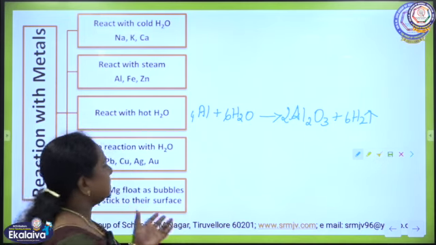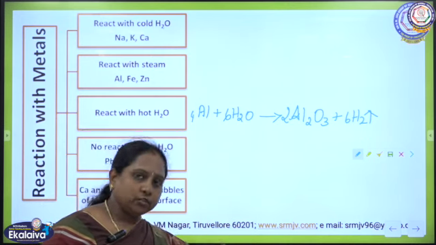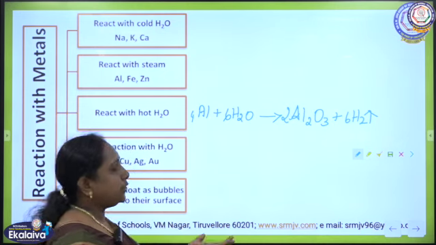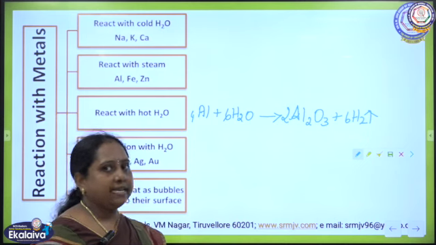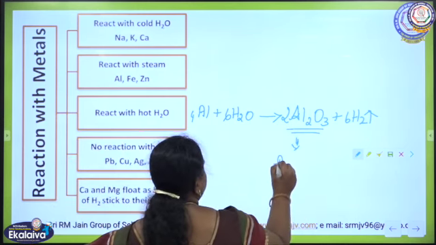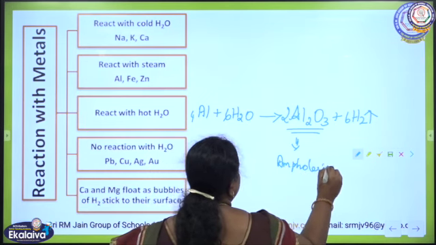So this is how metals react with water, cold water, hot water as well as with steam, and produce their oxides. And the oxides are normally basic, but here aluminium oxide is amphoteric in nature. Already we have discussed the amphoteric oxides.